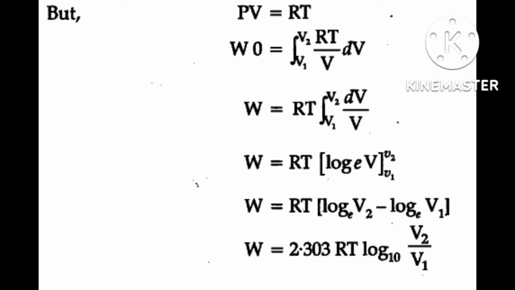Then suppose pressure changes such that it is always infinitesimally greater than the pressure of the gas. Suppose pressure changes very slowly. Inside the gas pressure is less and external pressure is somewhat little more, that is called infinitesimally small.